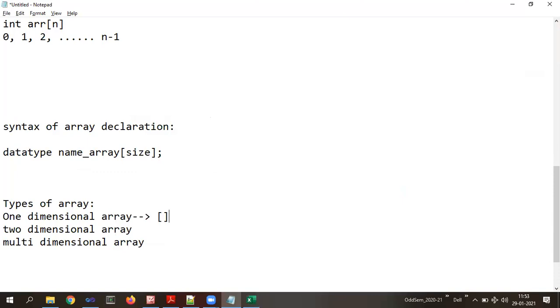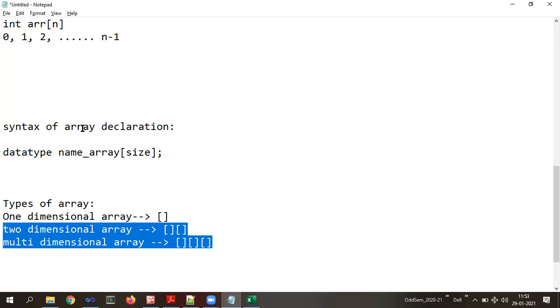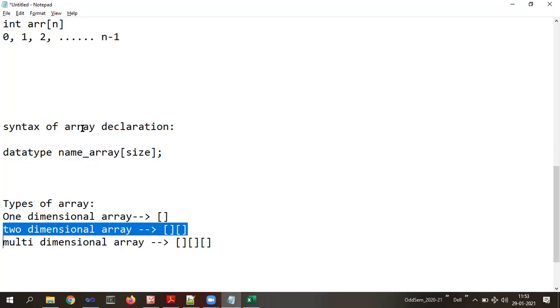Suppose it is a 2-dimensional array, then this pair of brackets will be 2, so the total number of indices will be 2. And multi-dimensional, as the name specifies, can be more than 2, right? It can be 3 pairs of brackets or 4 pairs of brackets. As of now, let us concentrate on one-dimensional array. In later sessions we will understand 2-dimensional array as well as 3-dimensional array.